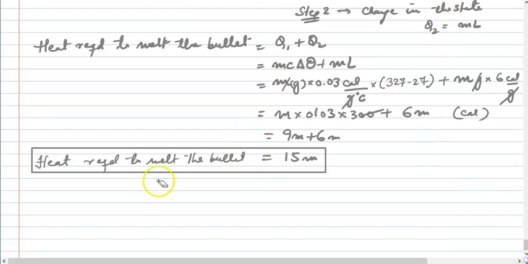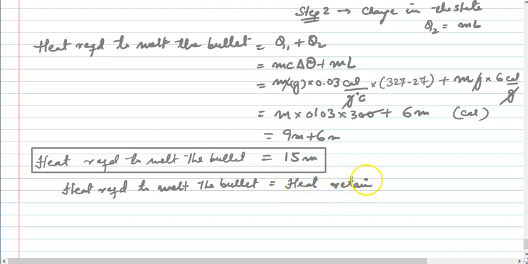Heat required to melt the bullet must be equal to heat retained by the bullet. How much is the heat required to melt? That is 15M.